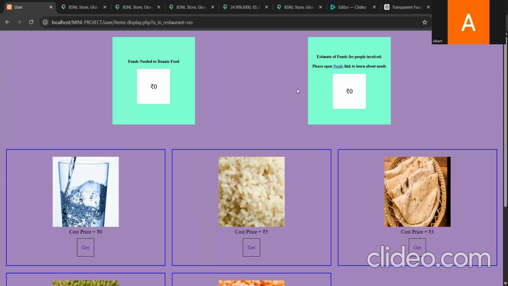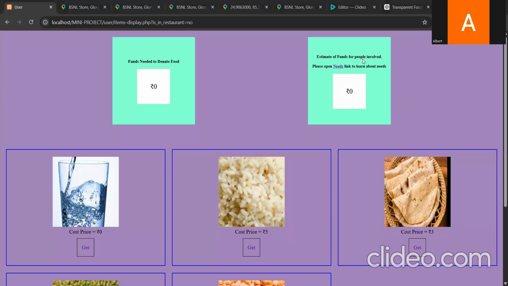But if there were needs added, then to keep the amount in the bank that is left for the people, that is the employees, correct, it is kept as 5 rupees for the maximum amount of funds for people involved. I will show you one thing. There is a table called max underscore x.